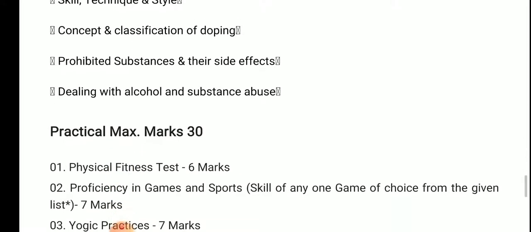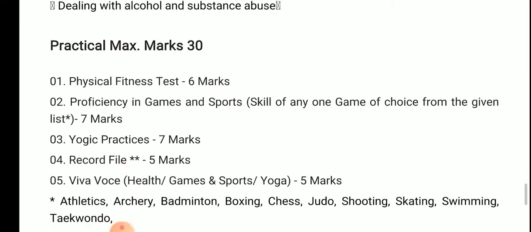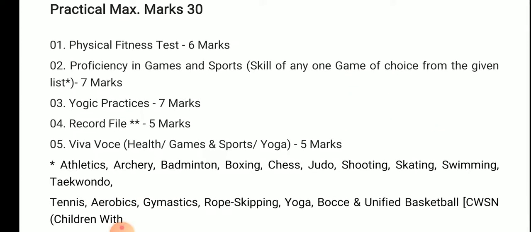Next is the practical marks. For practical there will be 30 marks. Have you seen that the marks are already given? The practical fitness test is compulsory for everyone. The practical fitness test is for 6 marks.